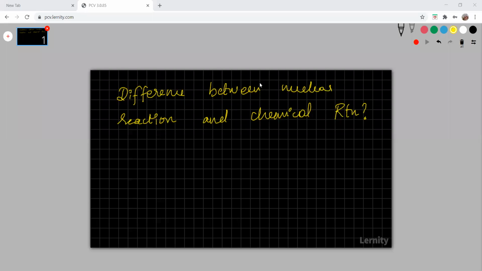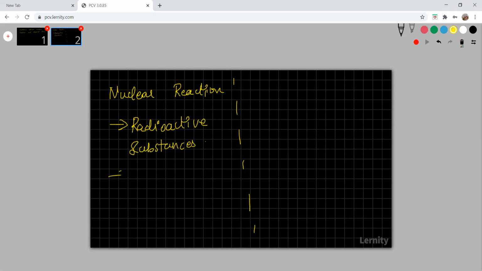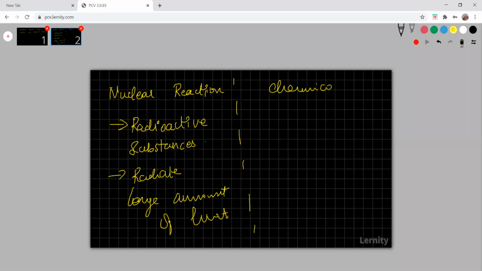Ma'am, in nuclear reaction, the reaction radiates heat. But in chemical reaction, even if it radiates heat, it will not be like a nuclear reaction. Nuclear reaction radiates more heat. They not only radiate heat, they also radiate radioactive substances. First one is radioactive substances. Then they also radiate a large amount of heat, which humans or other living organisms cannot withstand. But during a chemical reaction, the heat that is radiated can be withstood.